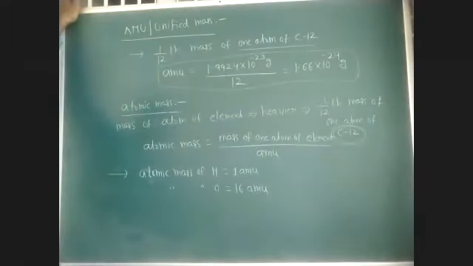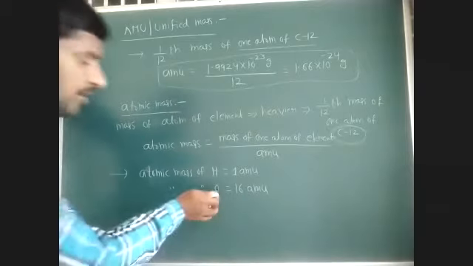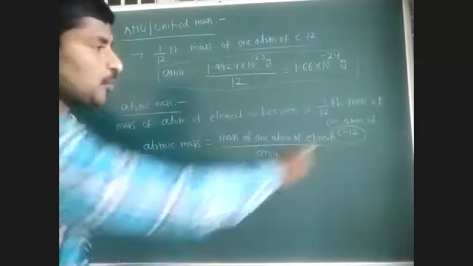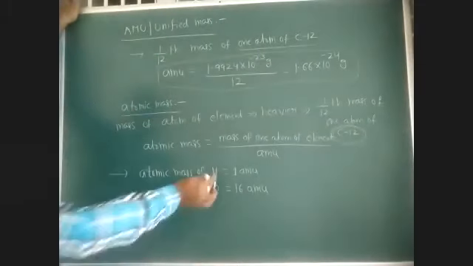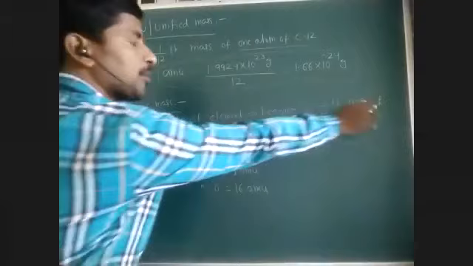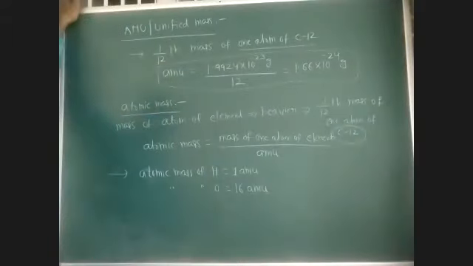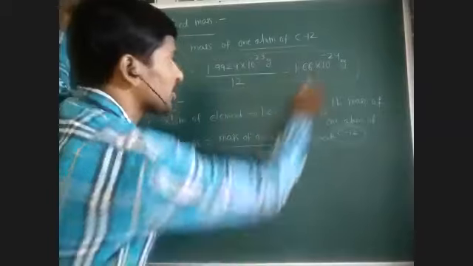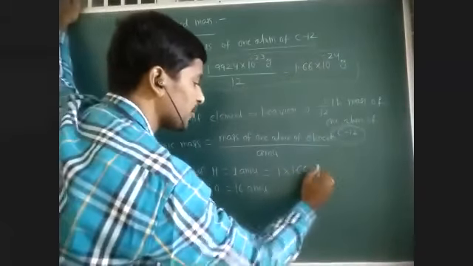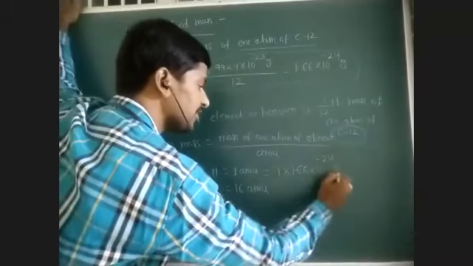That means oxygen's mass is 16 times more compared to 1/12 mass of one atom of carbon-12, while hydrogen's mass is almost the same. In grams, 1 atomic mass unit means 1.66 into 10 power minus 24 grams. This is the mass of one hydrogen atom.